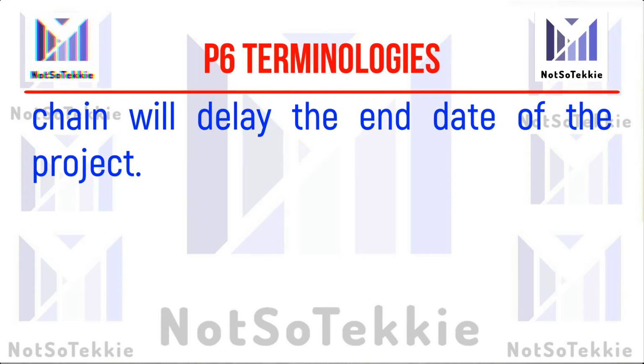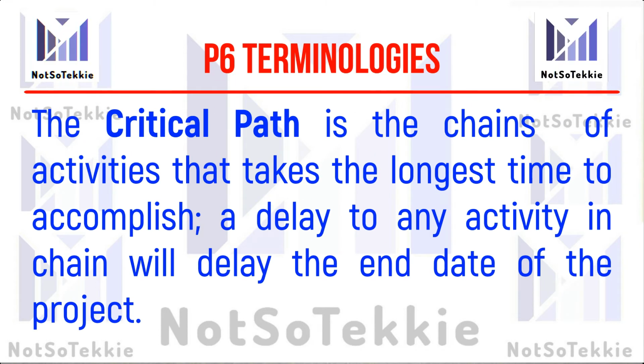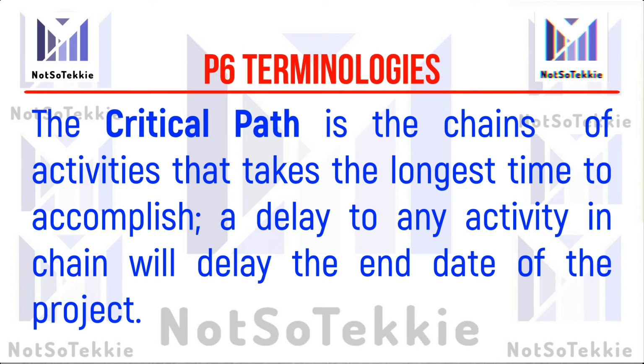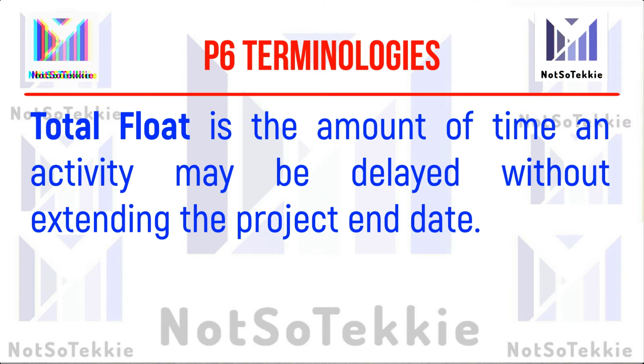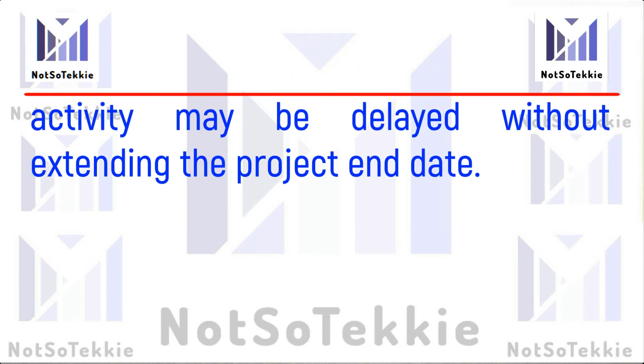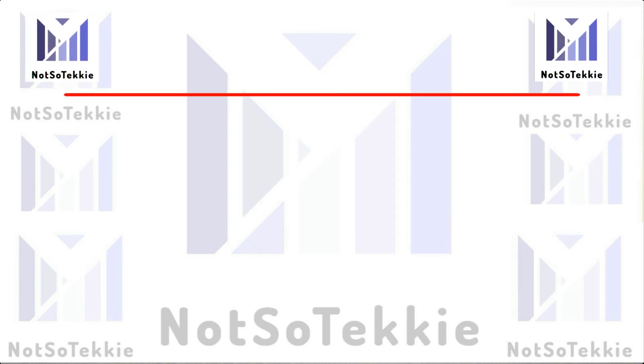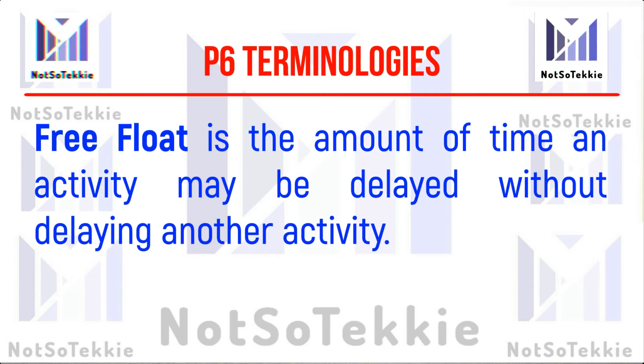The critical path is the chain of activities that takes the longest time to accomplish. A delay to any activity in the chain will delay the end date of the project. The total float is the amount of time an activity may be delayed without extending the project end date. Free float is the amount of time an activity may be delayed without delaying another activity.